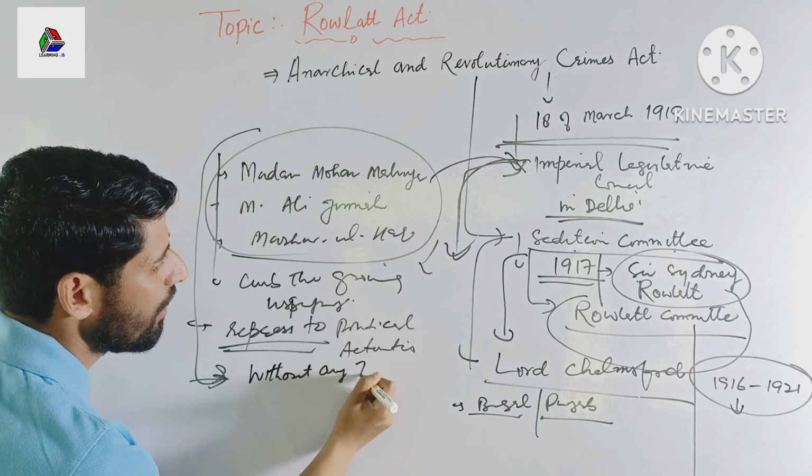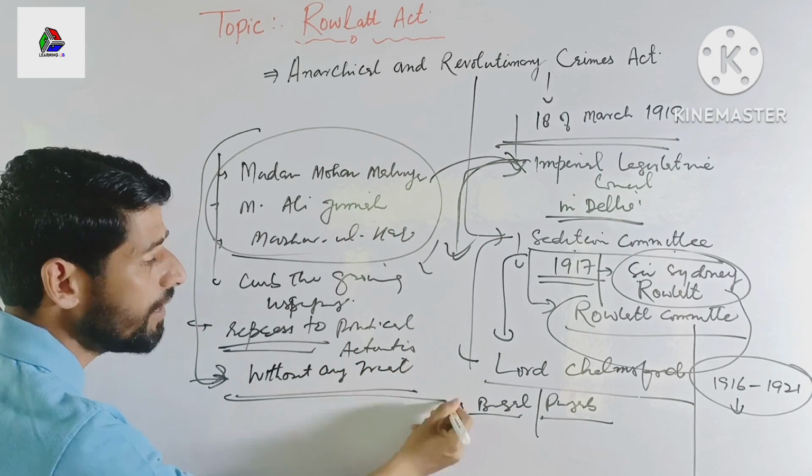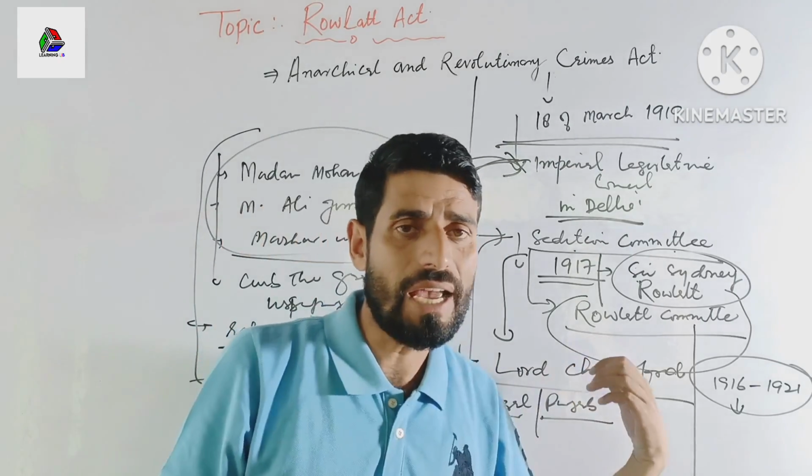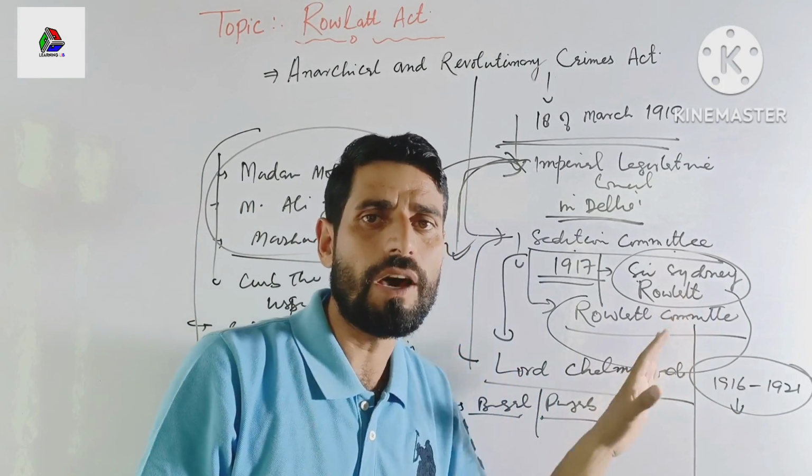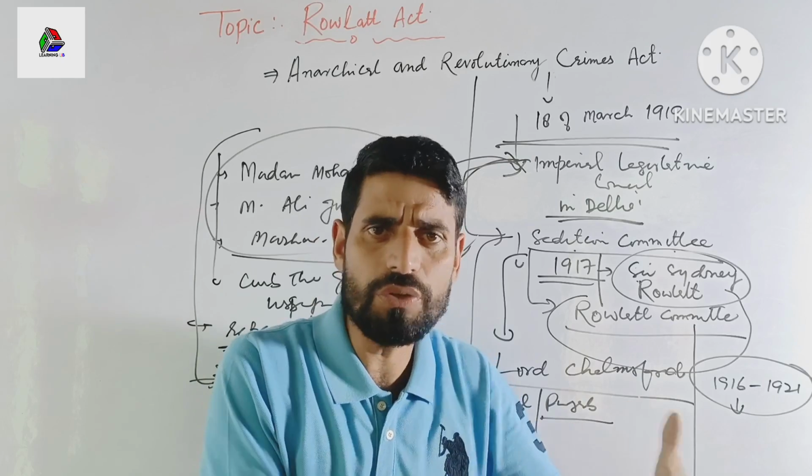And this act also empowered the police to search a place without any warrant. So there was no need of a warrant.